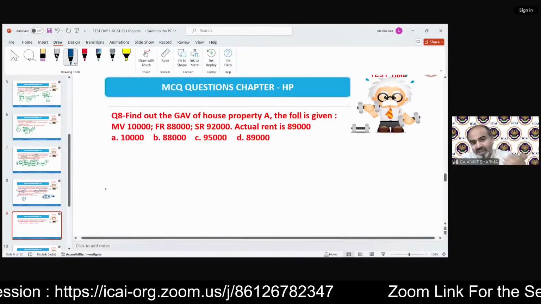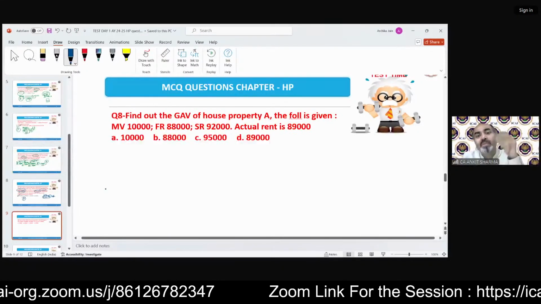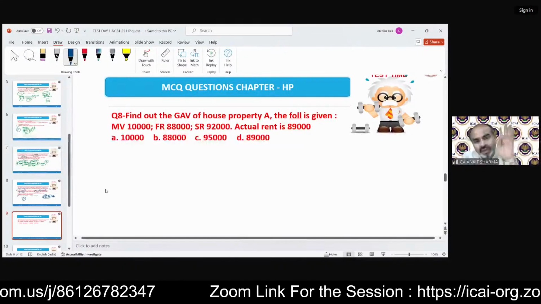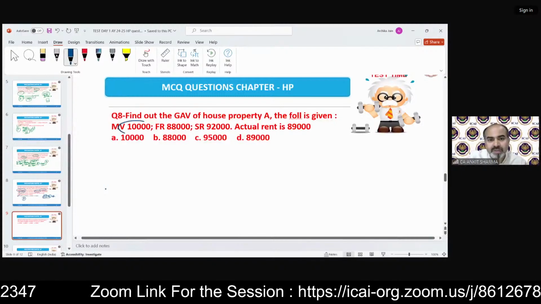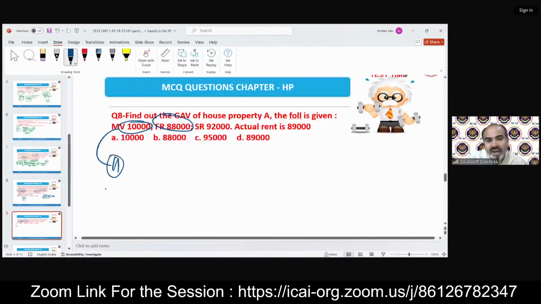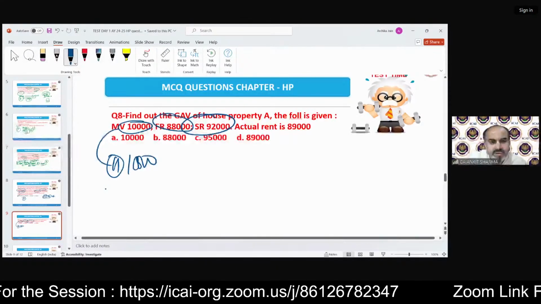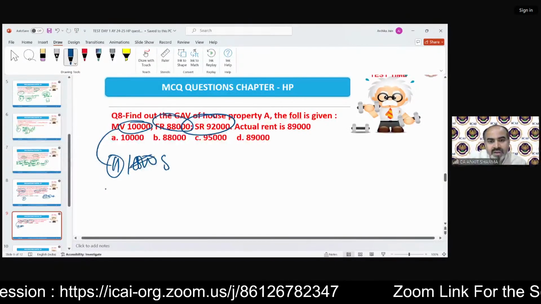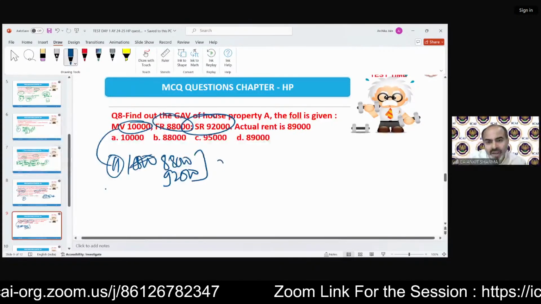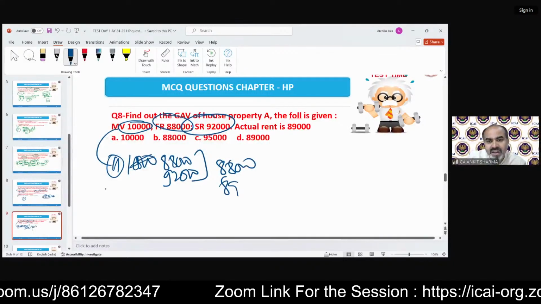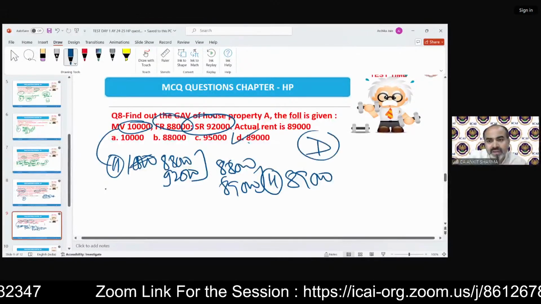And of course, there will be a good impression in the head of your examiner who's going to check your question, that yes, he's on the step to become a professional. He's not doing BA, he is doing CA. So, find out the GAV of the house property A. The following is given. We have municipal value, fair rent, whichever is higher, that is 88,000. Sorry, it's not 10,000, it's 88,000. Then standard rent 92,000, whichever is lower, that means 88,000. Actual rent is 89,000, whichever is higher, that is 89,000. So the correct answer is B.